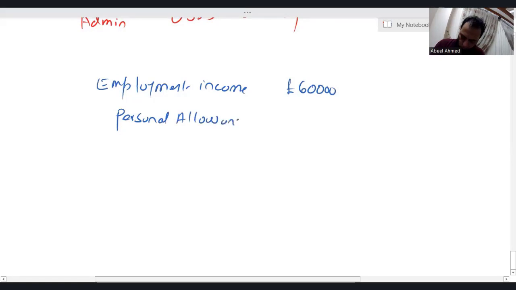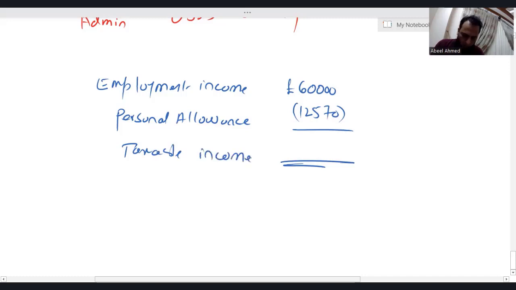Obviously, you are studying Finance Act 2023, so it is 12,570. Here comes the taxable income. So 60,000 minus the personal allowance 12,570. Taxable income is 47,430.